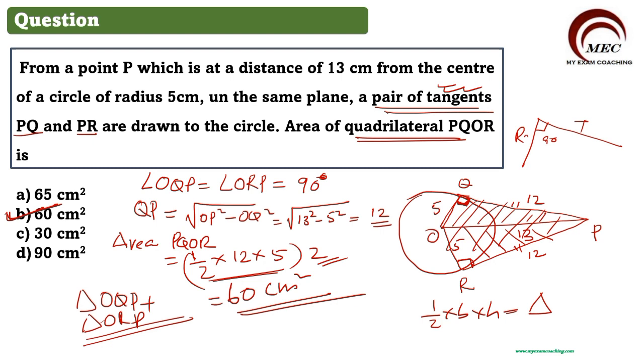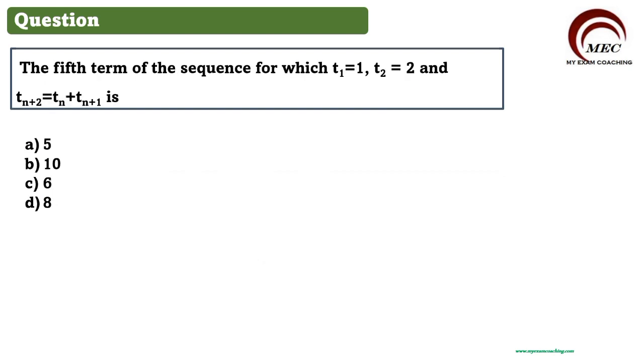Let us go to the next question. So the next question is, the fifth term of the sequence for which t1 is equal to 1, t2 equal to 2 and tn plus 2 equal to tn plus tn plus 1 is. We need to find out the fifth term. We have t1 is equal to 1. We have t2 is equal to 2. So what is tn plus 2? Tn plus 2 is equal to tn plus tn plus 1.